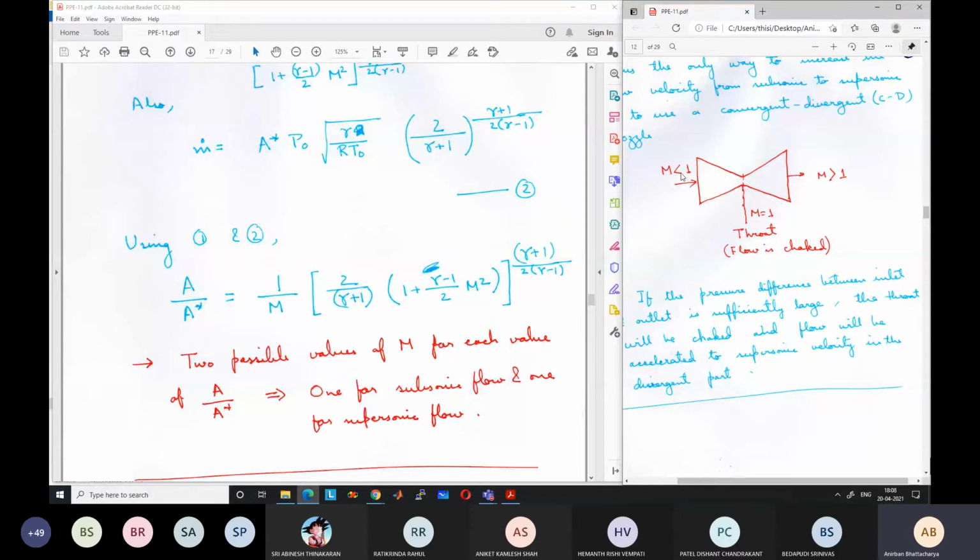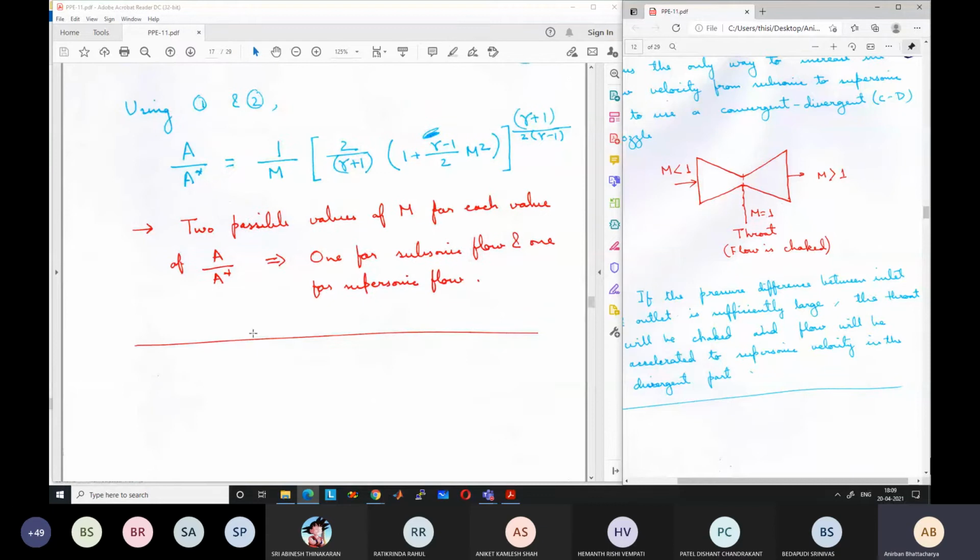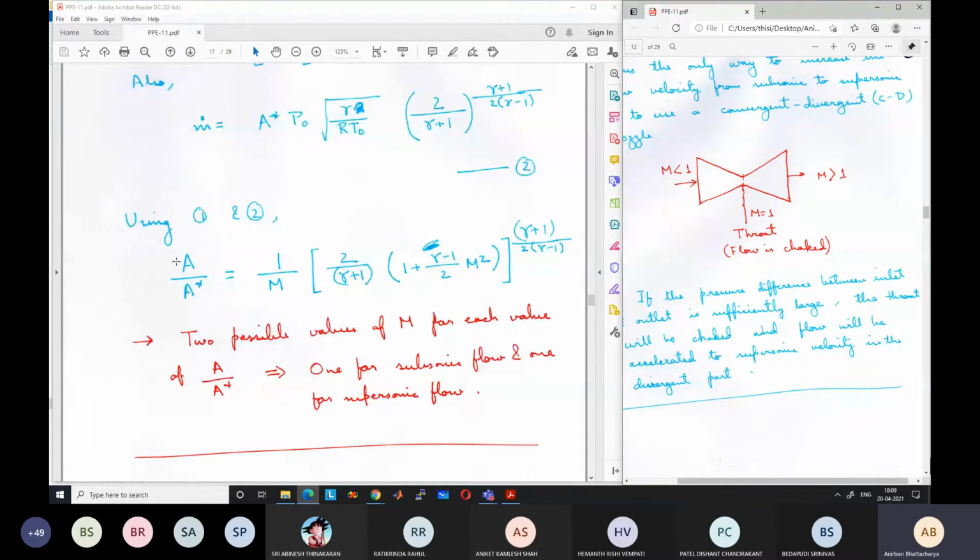One will be corresponding to subsonic region, Mach number less than 1, and one will be corresponding to supersonic region. So for any area we will have two Mach numbers, and we can find out how the Mach number varies with different areas, so that we can design a nozzle based on this expression. Okay. So we will not go into further details here because things are getting complicated. So we will stop with the relation between the properties and areas for nozzles, or with compressible calculations up to this point only.